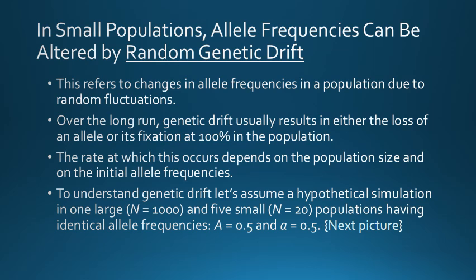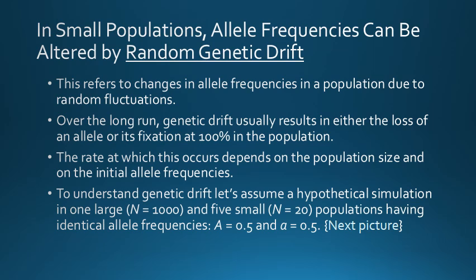In the 1930s, geneticist Sewall Wright played a key role in developing the concept of random genetic drift, or simply genetic drift, which refers to change in allele frequency in a population due to random fluctuation. As a matter of chance, the frequencies of alleles found in gametes that unite to form zygotes vary from generation to generation.